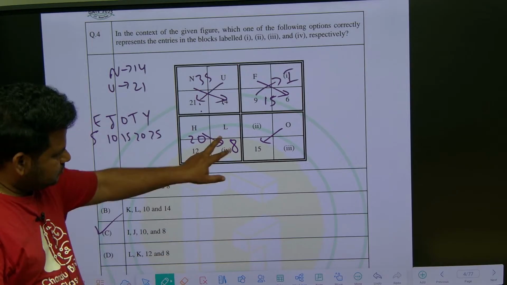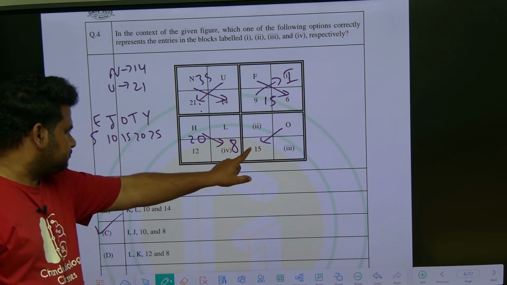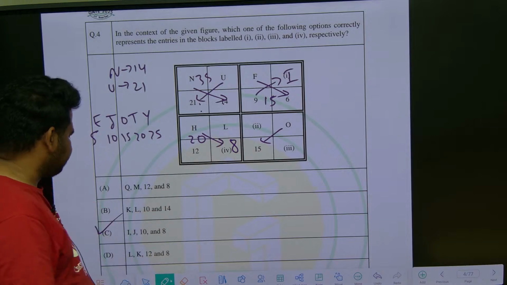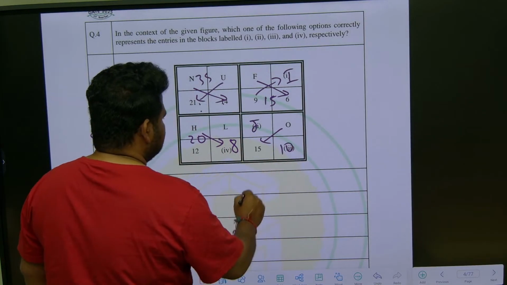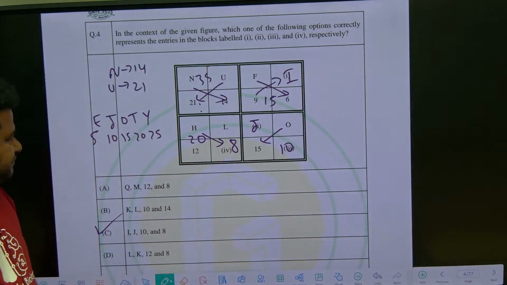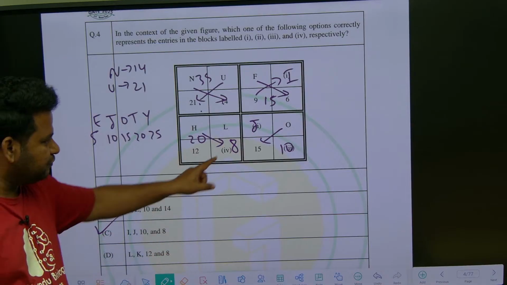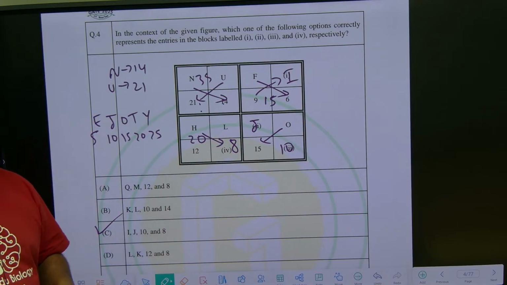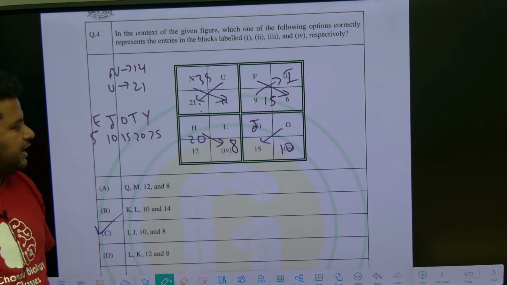Anyways, you can do it, not a problem. But observe here, you have to get J. If I get J here, IJ, this will become 10. So fine, that is the only option that we can go with. By options we can go with J and 10. But anyways, that much you need not think also. Why? Because already you got I.